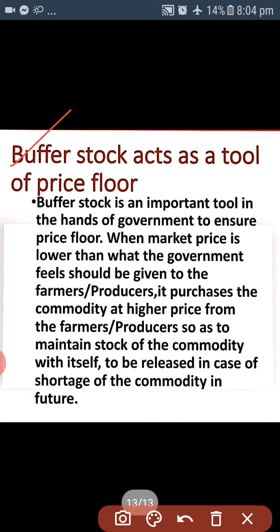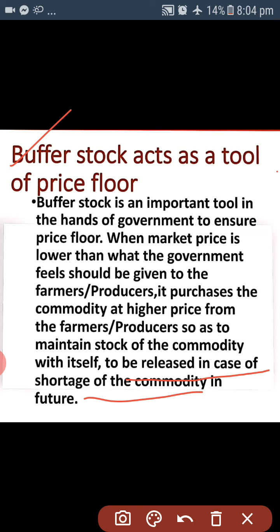Buffer stock. Buffer stock acts as a tool of the price floor. It is an important tool in the hands of government to ensure the price floor. When the market price is lower than what the government feels should be given to the farmers or producers, it purchases the commodity at a higher price from the farmers or producers so as to maintain a stock of the commodity with itself, to be released in case of shortage of the commodity in future.